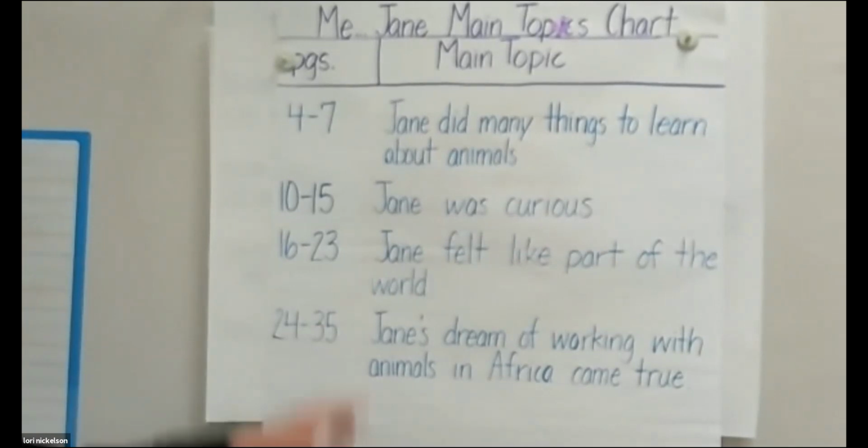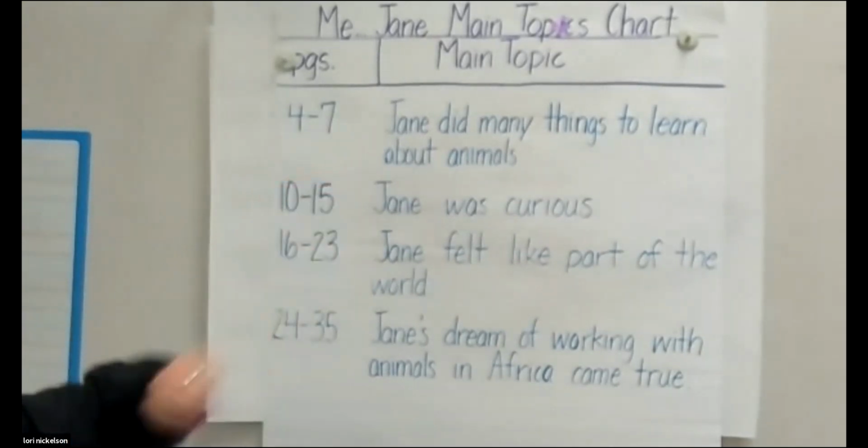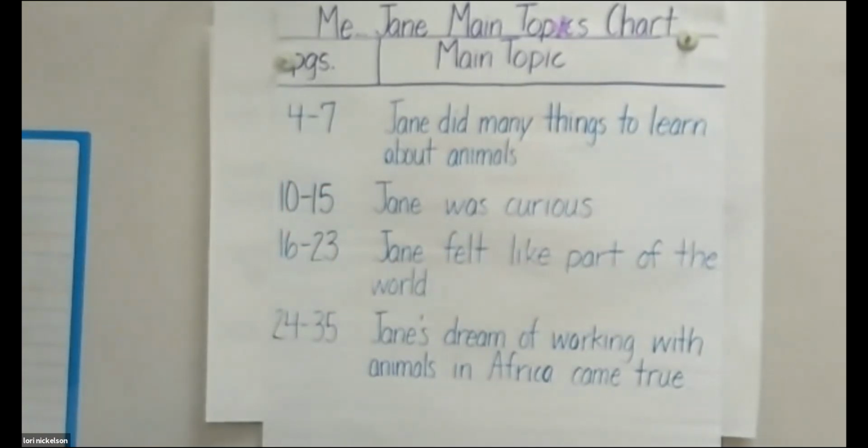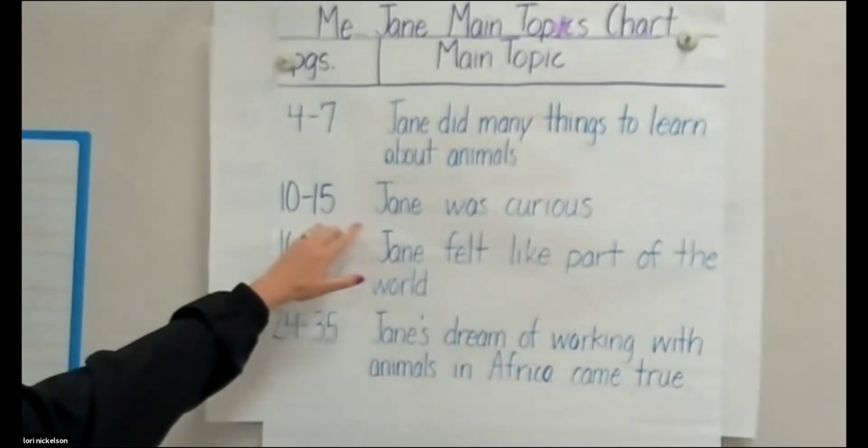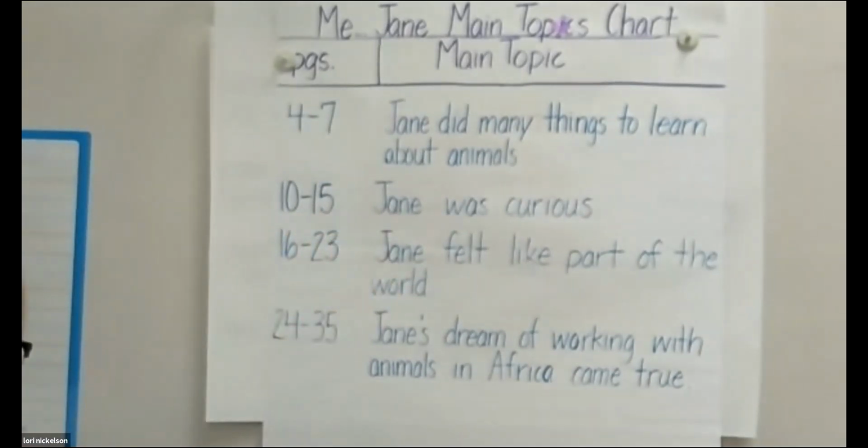So let's look at this. Pages 4 through 7, the main topic was Jane did many things to learn about animals. And we know what she did because she watched animals, she observed animals, and she studied them, didn't she? On 10 through 15, she was curious. Remember, she went in and watched Grandma Nut in the chicken coop lay an egg. She was curious about that.